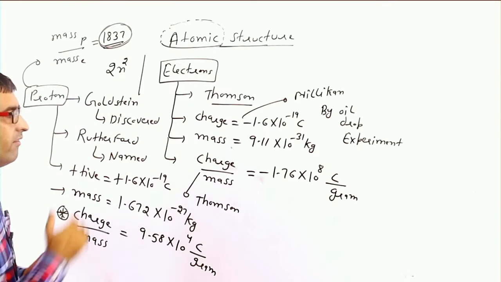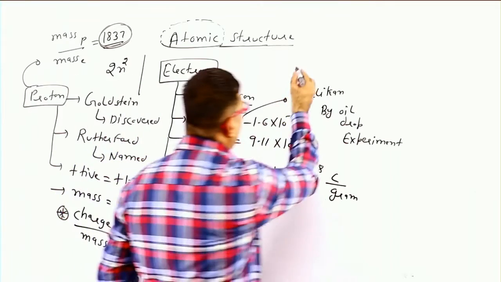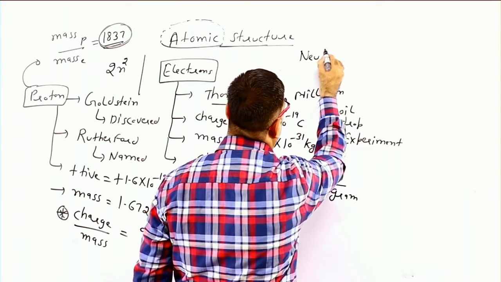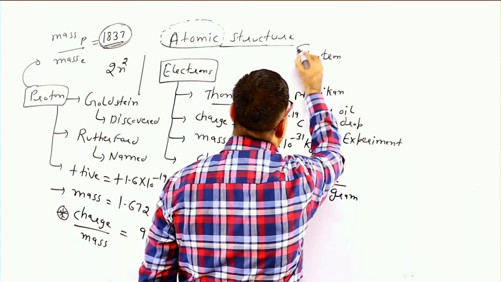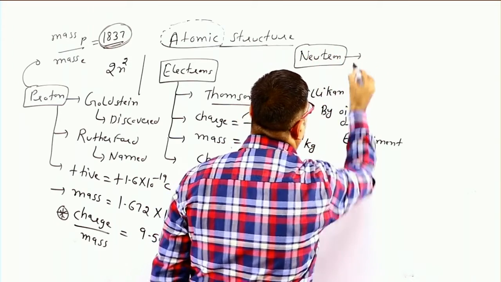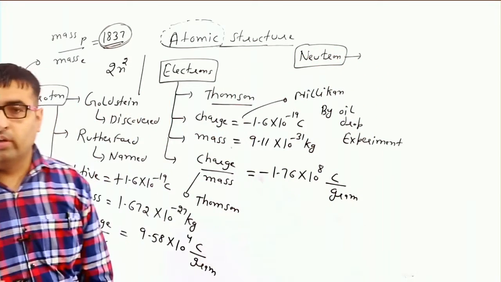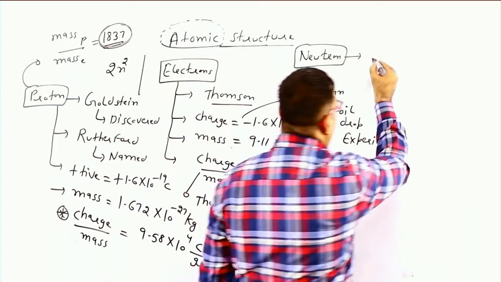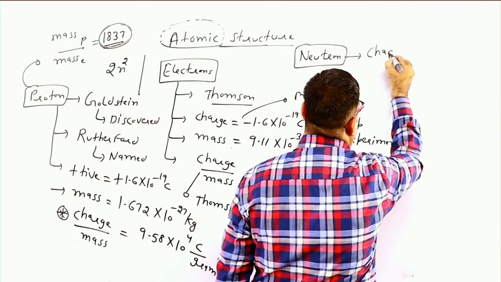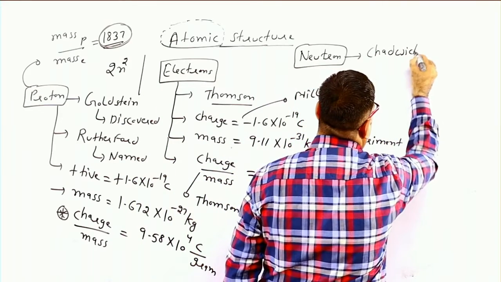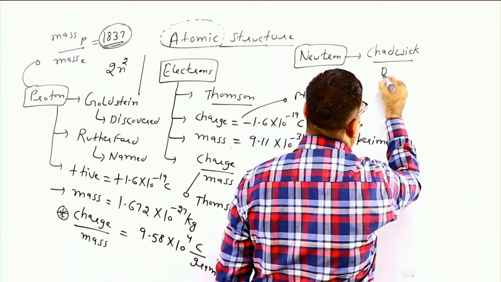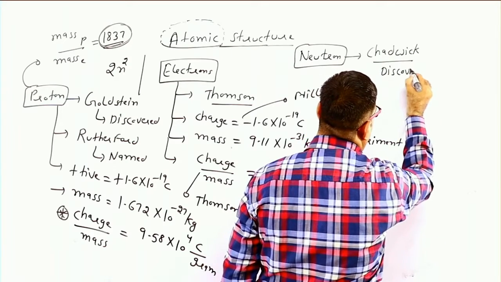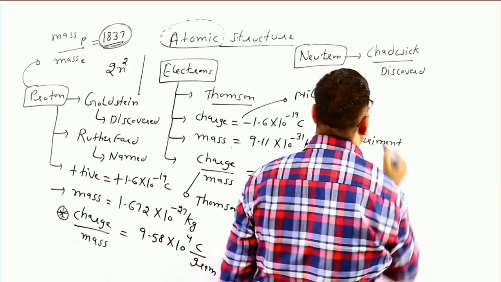Now we have the neutron. Who discovered the neutron? James Chadwick discovered the neutron.